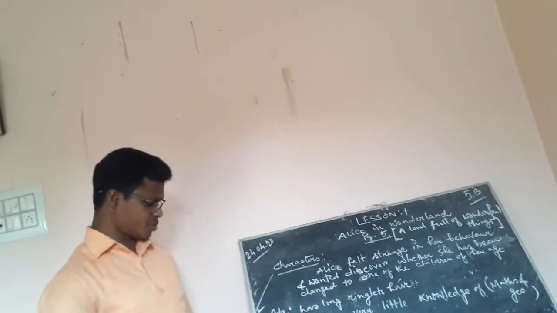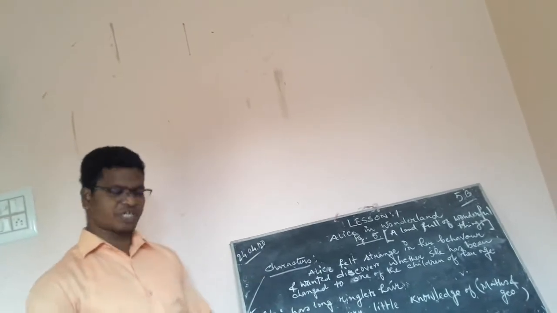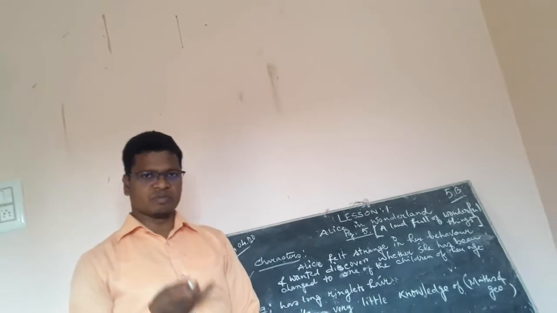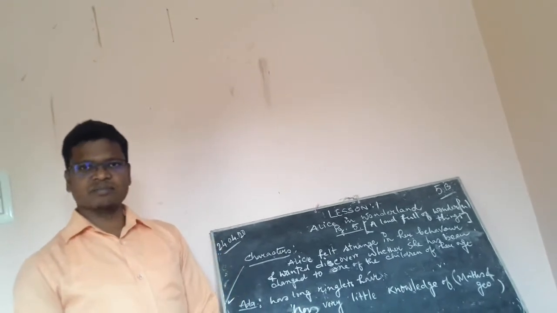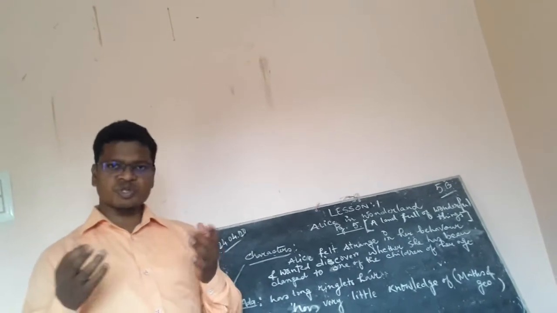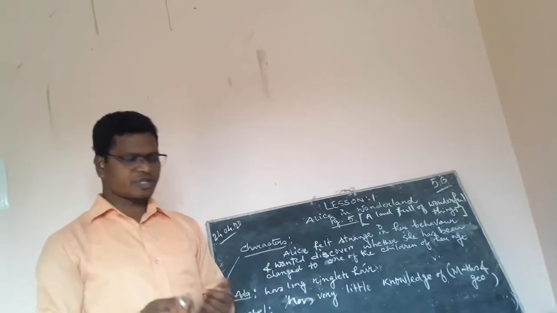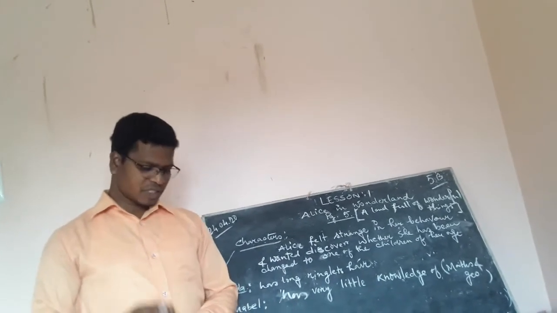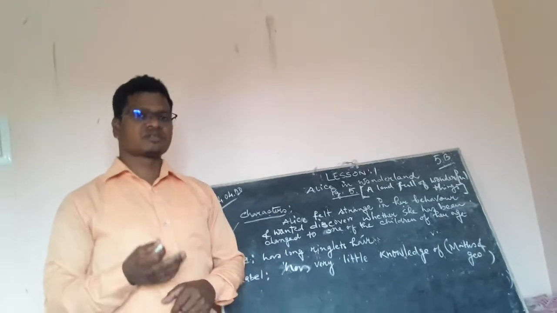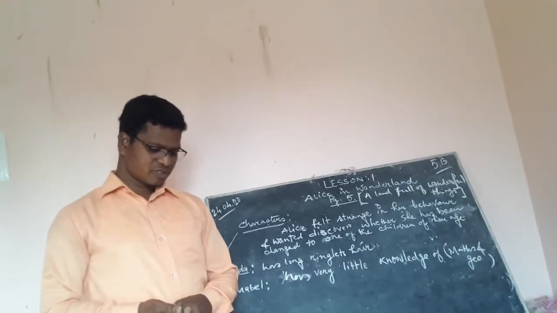And here she says that she must have been changed for whom? Changed for Mabel. Why did she say that? Because Mabel knows nothing. She doesn't have this kind of knowledge. That's why she is comparing herself.